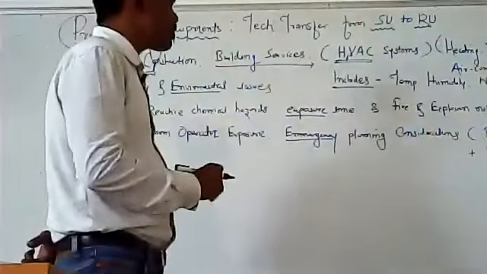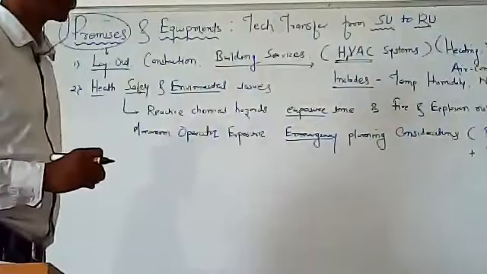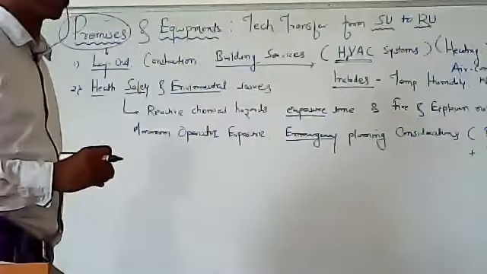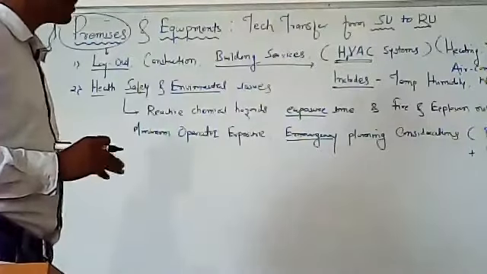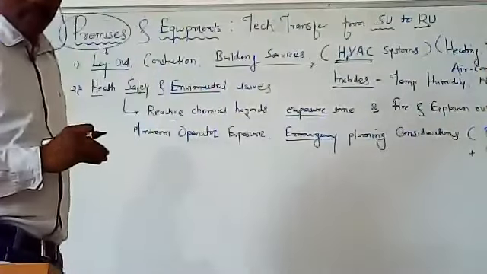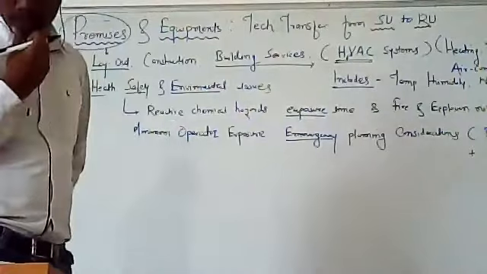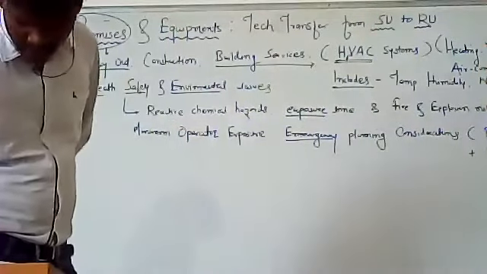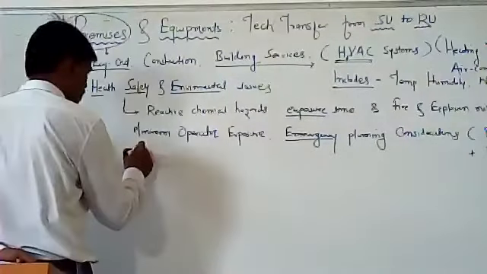So that will include the fire extinguisher mechanisms, where they have been kept, and how they have to be used. Everything, that information should be included. Exit plans for the personnel working in that area should be supported under emergency planning considerations. Next, with respect to environmental issues, is recycling.